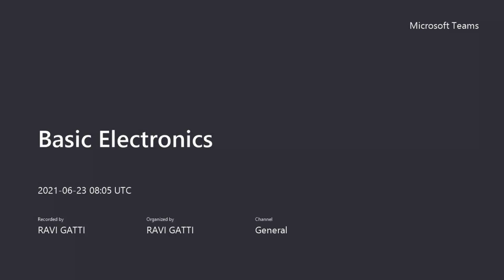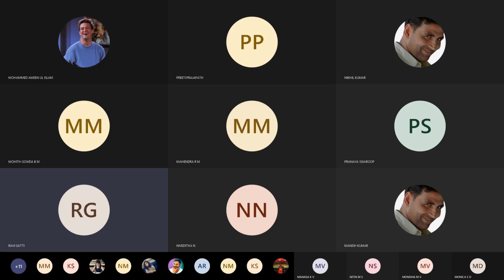What we have done in the last class? Anyone? Can anybody tell me what are the things we have discussed in the last class? What do you mean by depletion region? What do you mean by extrinsic semiconductor, intrinsic semiconductor? What do you mean by no bias state? What do you mean by valence band? What do you mean by conduction band? Can anybody tell me those, just brief about? Anyone?